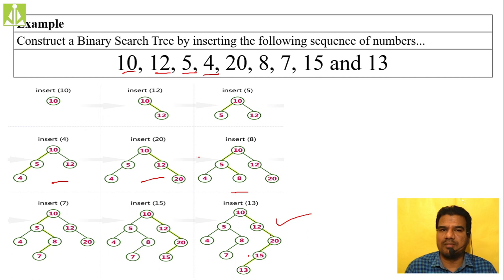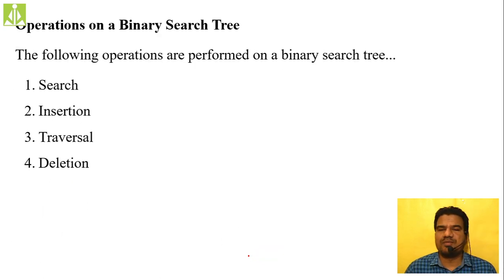So like this, you remember. Compare with the root node and try to move according to the value. If it is lesser, move in the left direction. If it is greater, move in the right direction, and move until you reach the null pointer. If you reach the null pointer, simply insert the newly created node at that point itself. That is how we perform the insertion operation on a binary search tree.